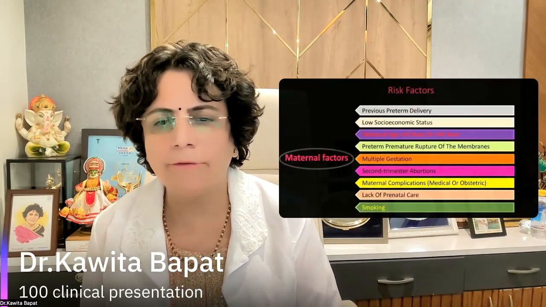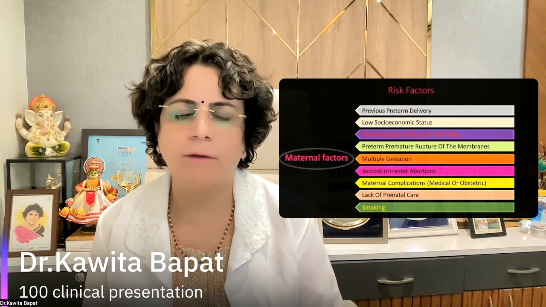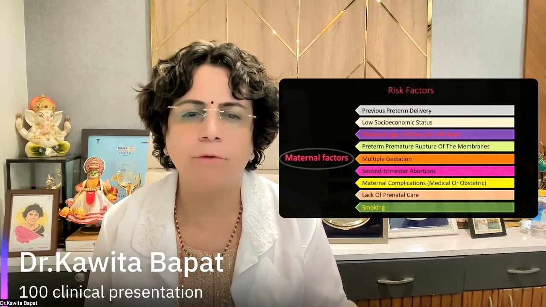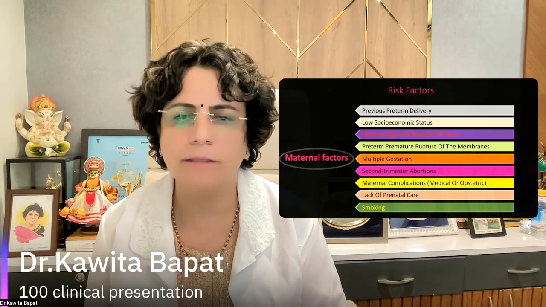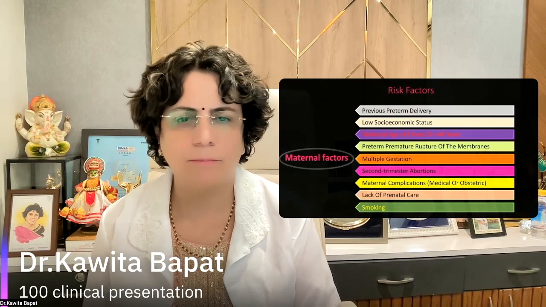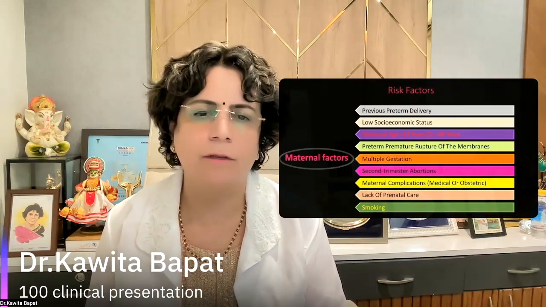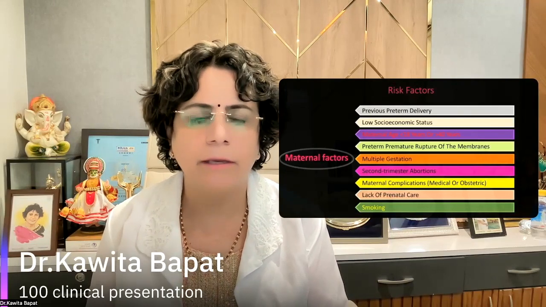Though we have to reduce the perinatal mortality and morbidity in cases of preterm labor, we should know there are few risk factors which are very much concerned with the preterm labor. The first is the previous preterm delivery. Socioeconomic status with preterm labor is very, very important. Maternal age is another important one.